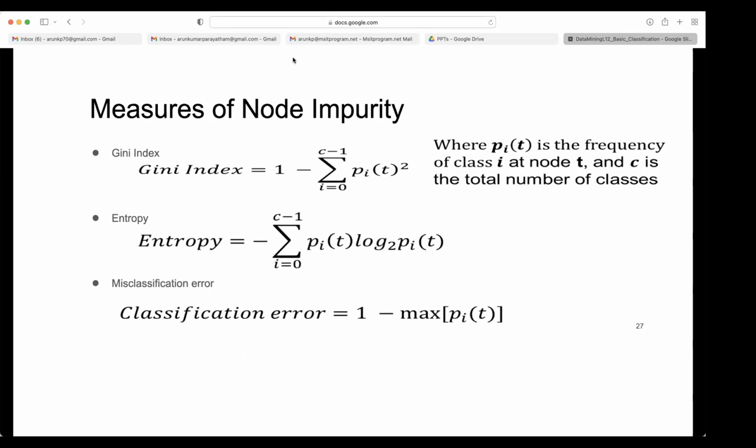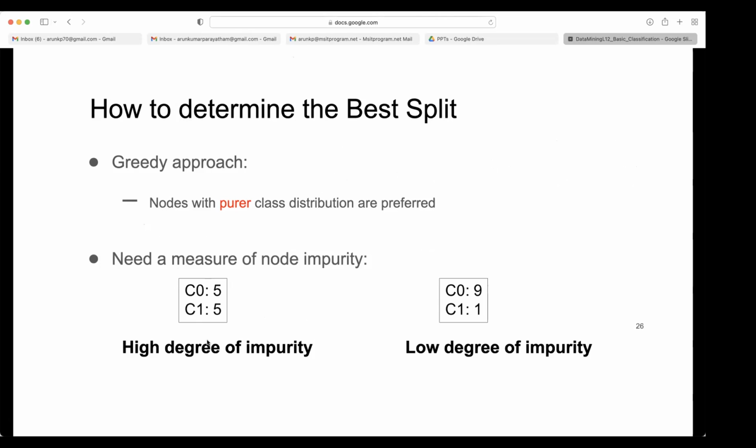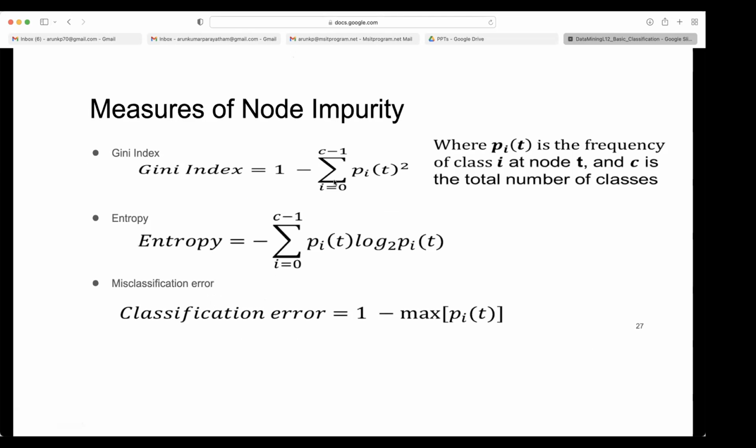Then there are statistical measures. If you have thousands of nodes, dividing them and deciding manually is always a difficult thing. No computer scientist does that. They need to write an algorithm. They also need a mathematical formula to compute the purity or impurity of the node. That's why they use different statistical techniques to get purity and impurity.